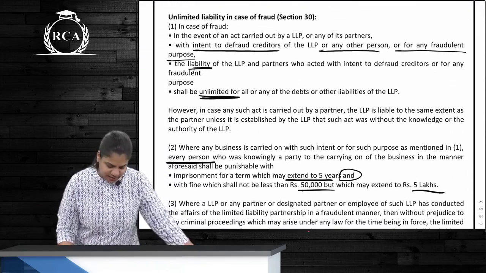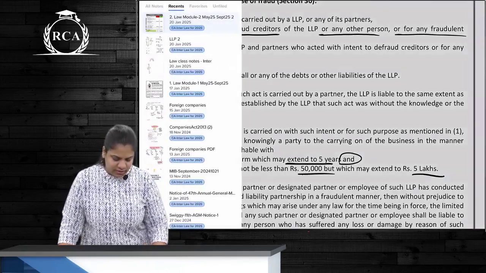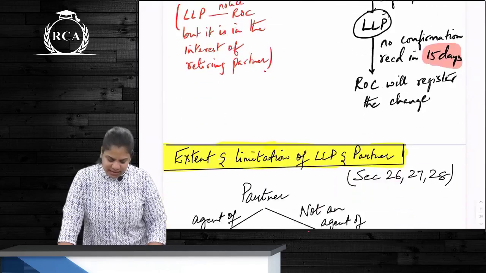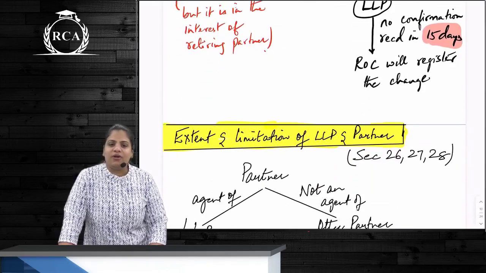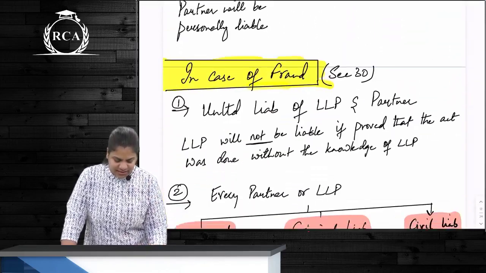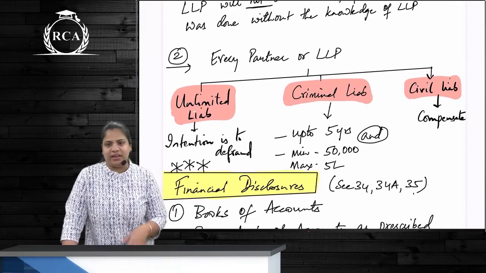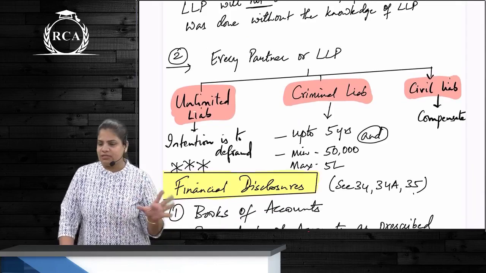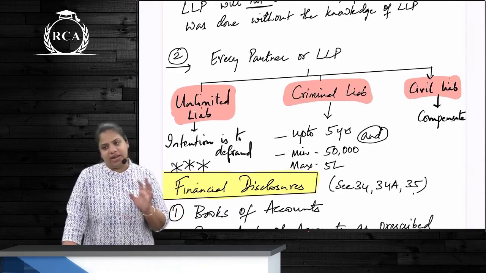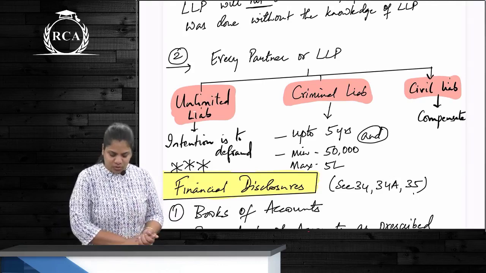Unlimited liability in case of fraud. This section, even though the name is unlimited liability, what are we talking about here? How many effects in case there is a fraud? Do you remember this? Don't you remember? If fraud happens, what will happen? How many effects? 3 effects. First is unlimited liability. Next is criminal liability, and last is civil liability. Where the intention is to defraud, then all of these partners will have a liability which is not limited to their contribution. They will have an unlimited liability. Not just that, they will also have criminal liability up to how many years jail?